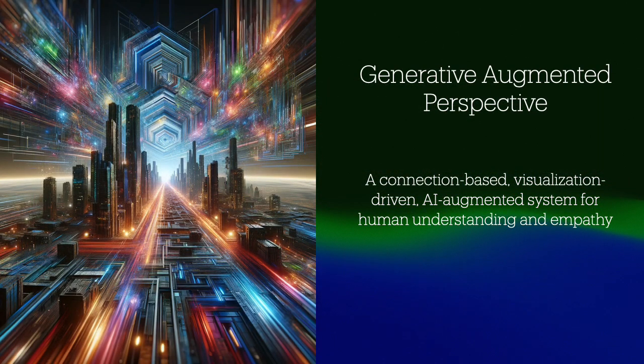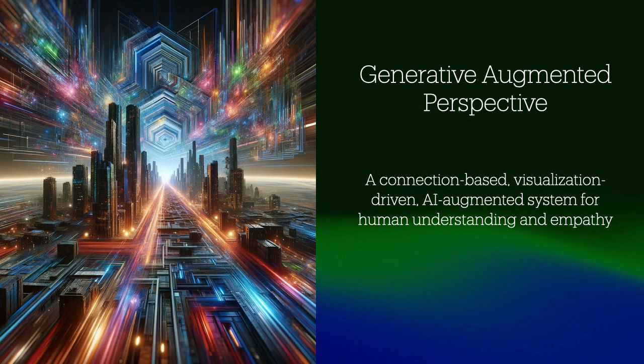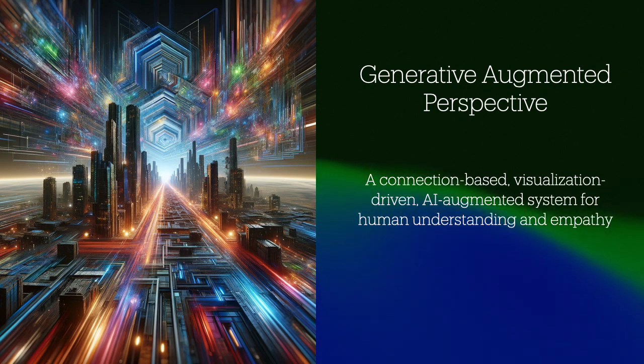A generative augmented perspective tool could transform how we view and understand the world's stories. It would help us manage and make sense of complex information. As Vannevar Bush noted almost 80 years ago, in a world full of information, having a clear view of complex challenges and systems will be critical for our survival. Technology can democratize that if we design it to do so. Finding our way out of the complex challenges we face today may depend on that happening.